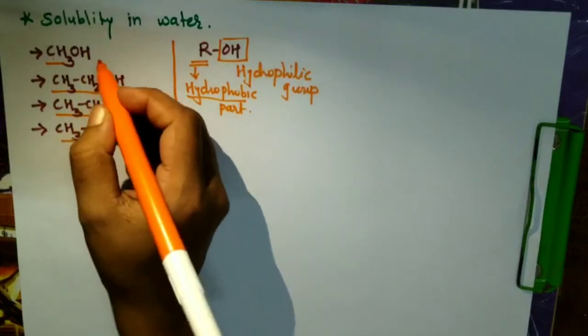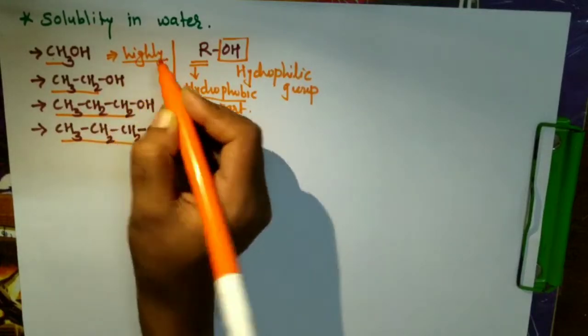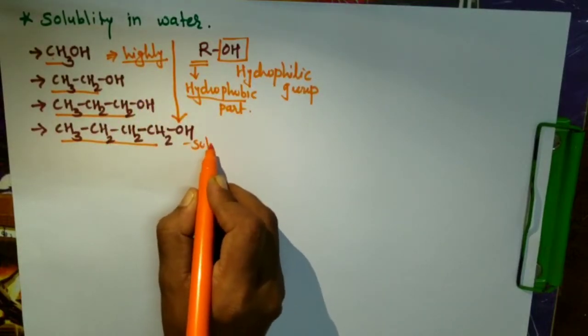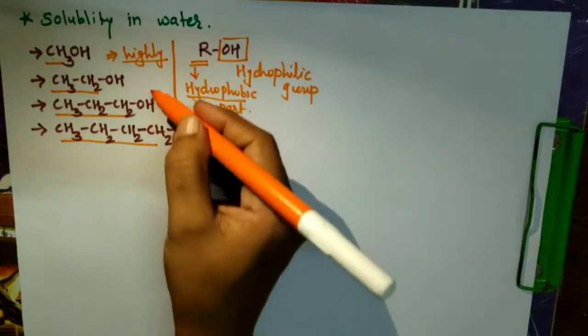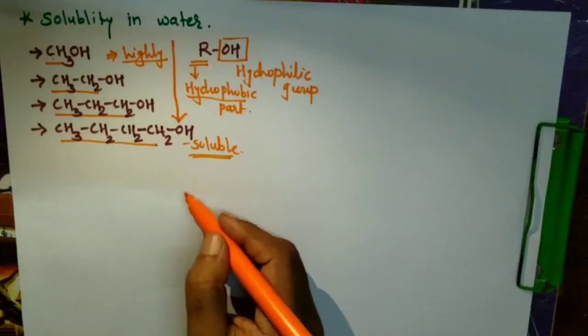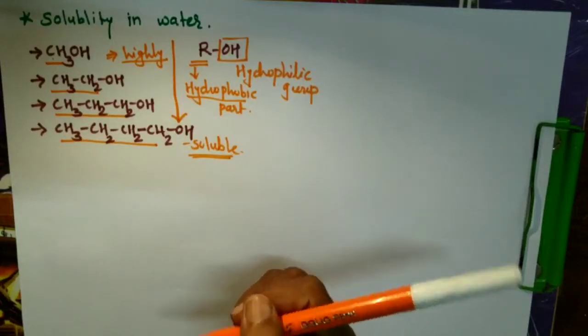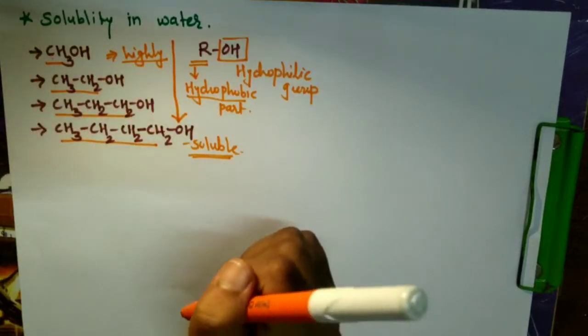So methanol is highly soluble, whereas butanol is just soluble. And when we go to higher alkyl chain alcohols, solubility decreases and it becomes insoluble. So this is about the solubility of alcohol in water.